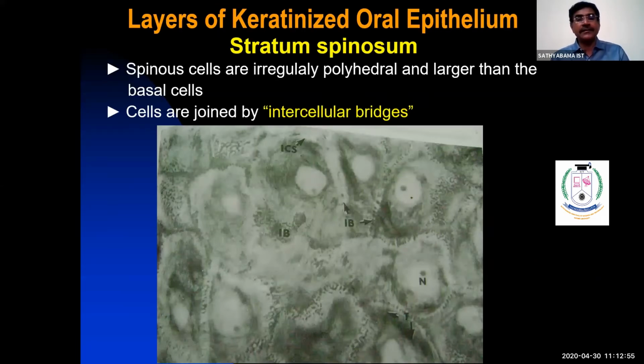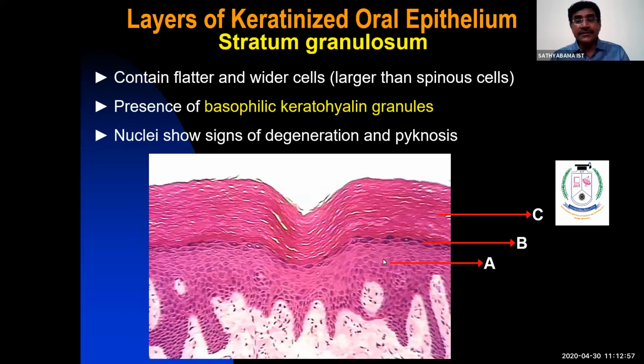Right. This is how the stratum granulosum appears. See here, stratum basale, stratum spinosum, stratum granulosum, and stratum corneum. You won't find any nucleus in this stratum corneum, especially in orthokeratinized stratified squamous epithelium.